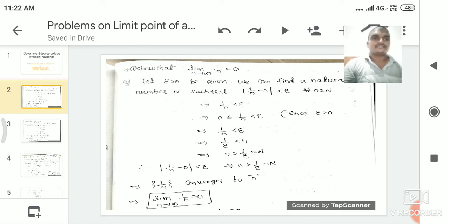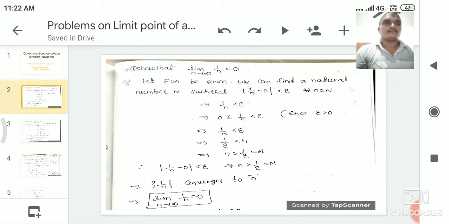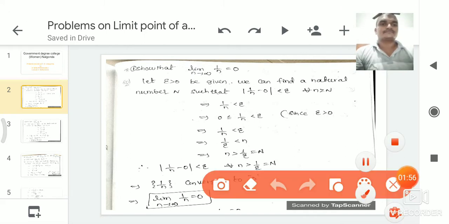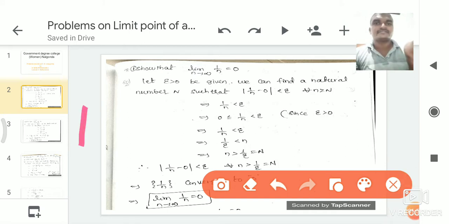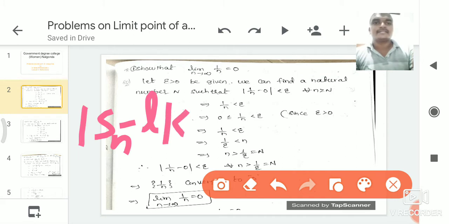By using the definition, for a given epsilon, let epsilon greater than 0 be given. We can find a natural number n such that... So what is the definition of limit point of a sequence or convergent sequence? For a given epsilon greater than 0, there exists a natural number n such that mod Sn minus L less than epsilon.